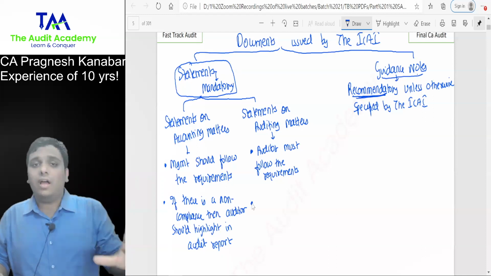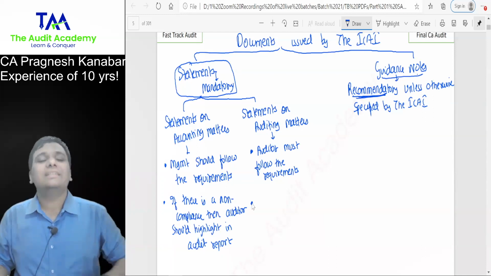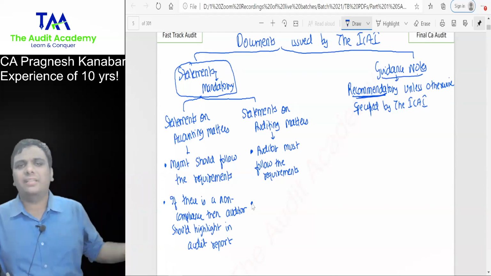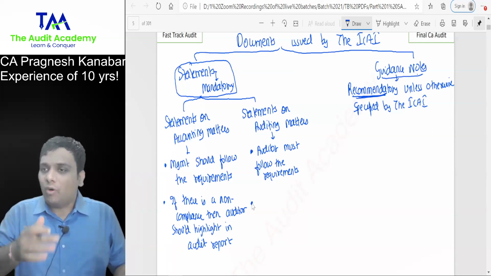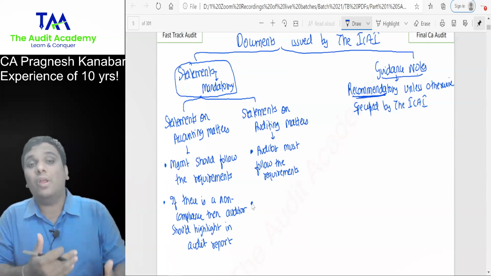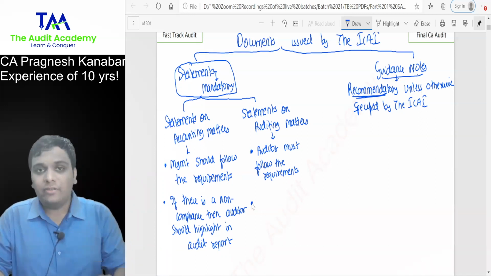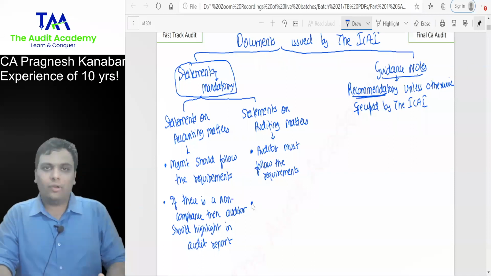You are not allowed to not follow the statements. However, due to any reason, if you are not able to follow the statements, see, there was a pandemic situation, we went through lots of problems, and many times auditors were not able to do certain things. So if the auditor is not able to follow the statements due to any reason, at least he is expected to highlight it in the audit report.